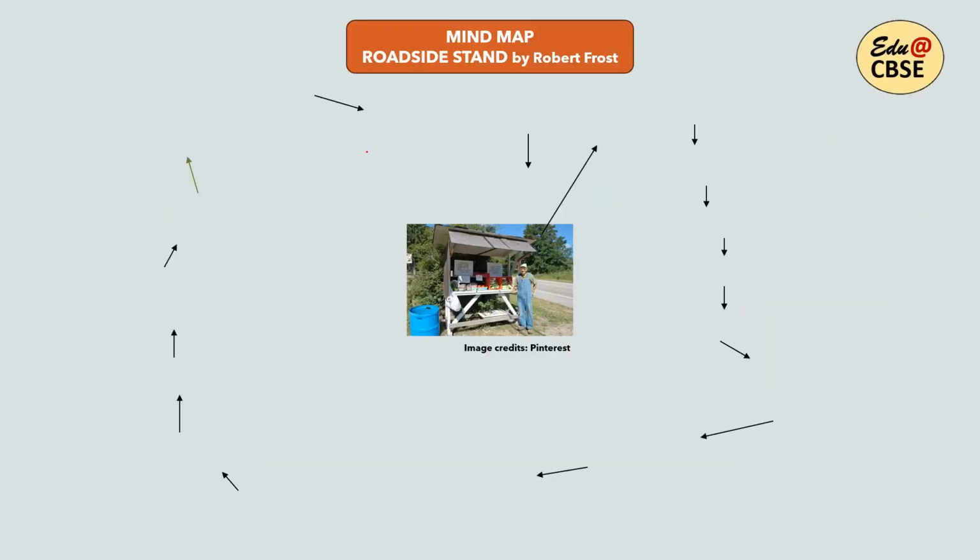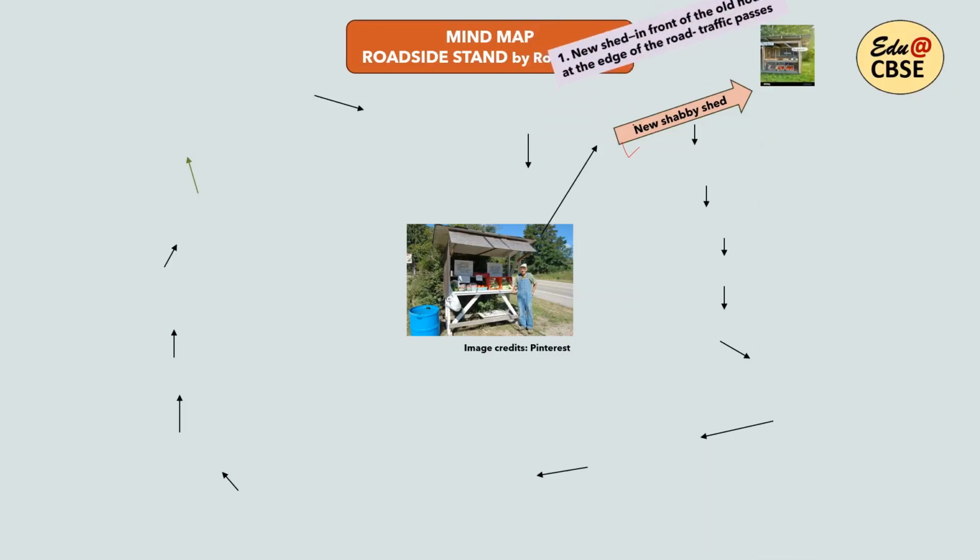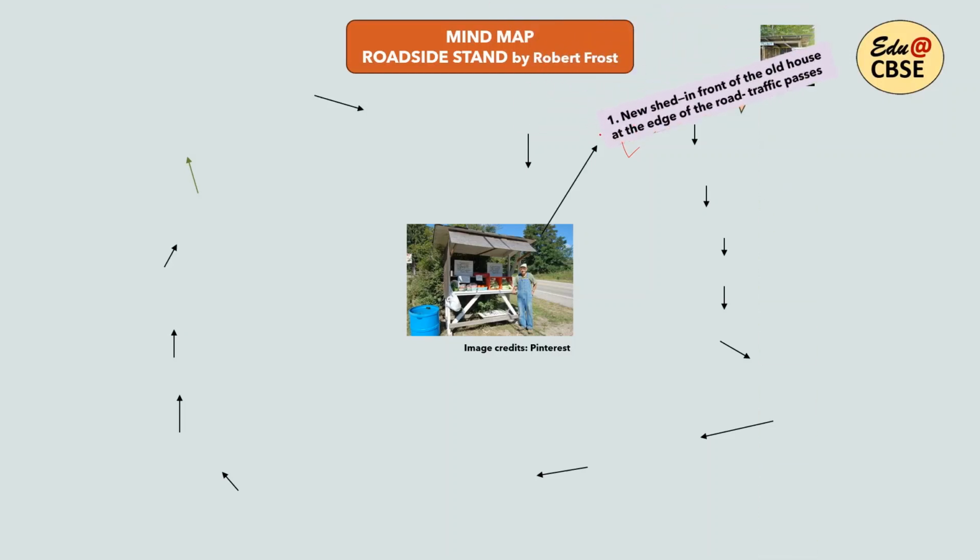So here are 15 pointers of the mind map. In the beginning, the poet tells us about a new but shabby shed that has come up. The poet says that this new shed is in front of the old house. A farmer, a country man, has put up this shed because he wants to sell his produce and in return he wants some city money.